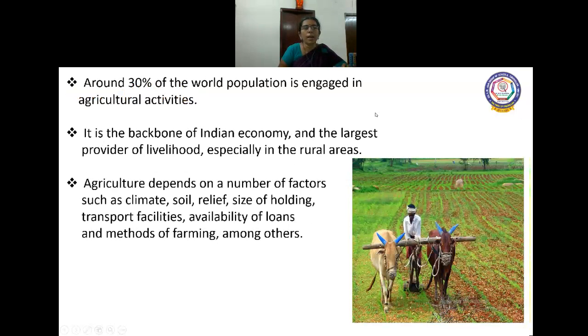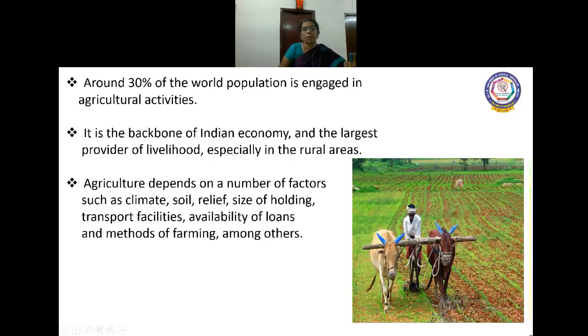Around 30% of the world population is engaged in agricultural activities. Even though we live in the industrial age, almost 30% of the world population is directly or indirectly engaged in agricultural activities. It is the backbone of Indian economy and the largest provider of livelihood. That is, the people who live in the villages depend on agriculture for their livelihood. To lead their life, they involve themselves in agriculture, especially in rural areas.